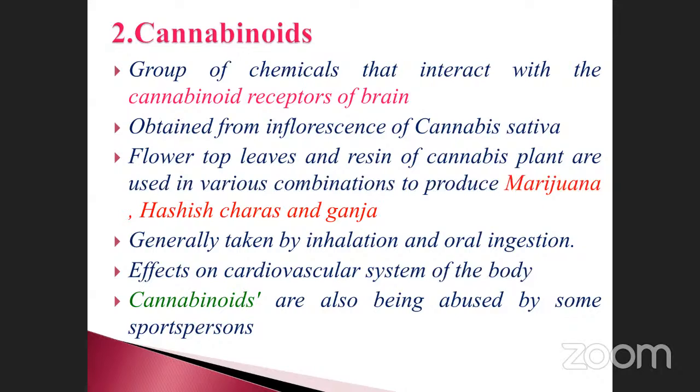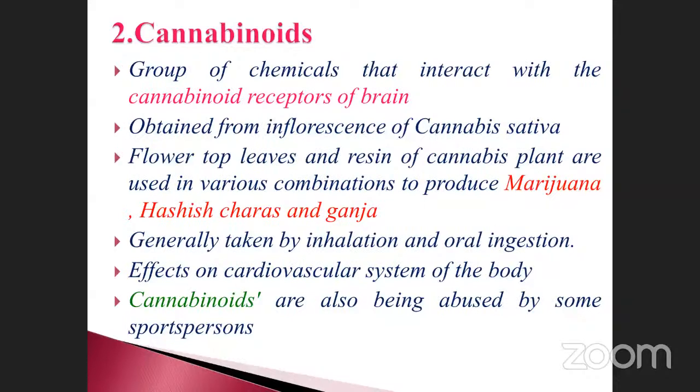It is obtained from the inflorescence. Sometimes they ask the question, which part is used? Cannabinoids are chemical substances isolated from the plant for the preparation of drugs, they may ask the question. Inflorescence of Cannabis sativa. Flower tops, leaves and resins of cannabis plants are used in various combinations to produce marijuana, hashish, charas, and what we may call ganja.